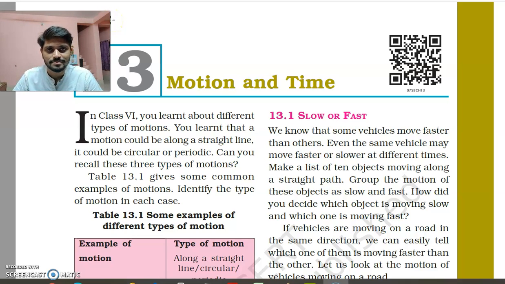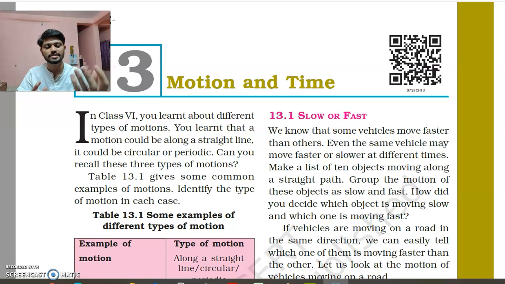Hello friends, today we'll be starting the 13th chapter, Motion and Time. This chapter is a bit lengthy, but stay with me, it is a very simple chapter. It is one of the fundamentals of physics. So go through my videos carefully. We'll learn in much detail what all things are mentioned in this chapter.